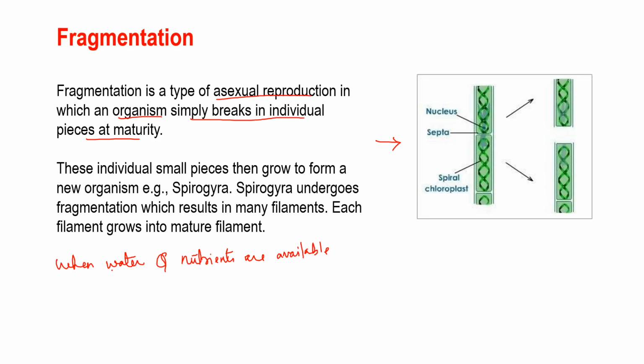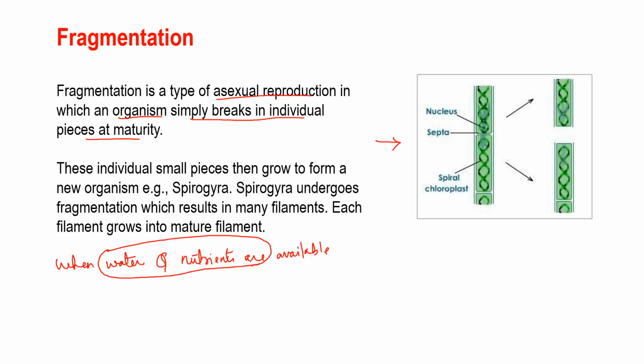The body of the Spirogyra breaks up into two or more fragments, and these fragments or pieces grow into new individuals. Okay, and this process continues and covers a large area in a short period of time.